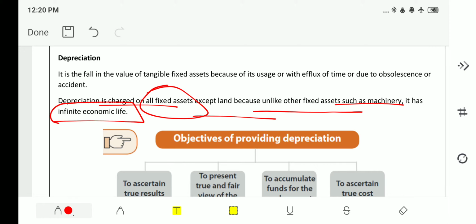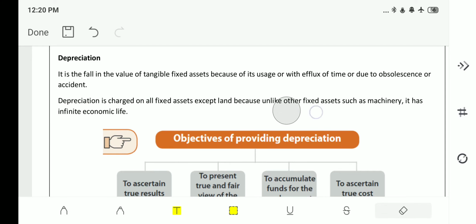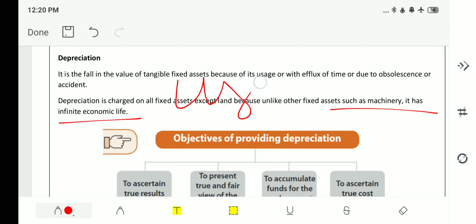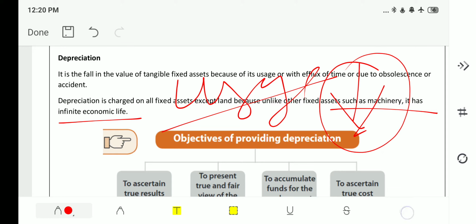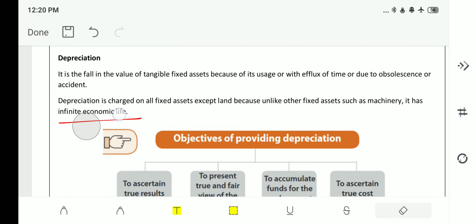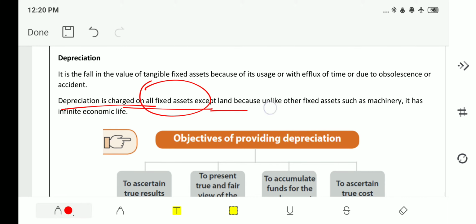That means the land's value goes on increasing day by day, right? Its value does not decrease at all. But the usage of a machine will lead to a decrease in the value of that machine. So depreciation is applicable to all fixed assets except land. Do remember this, it can be asked in examinations.